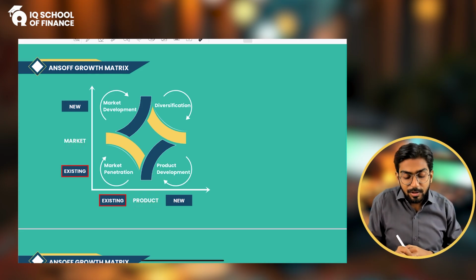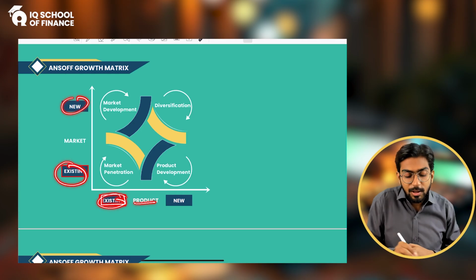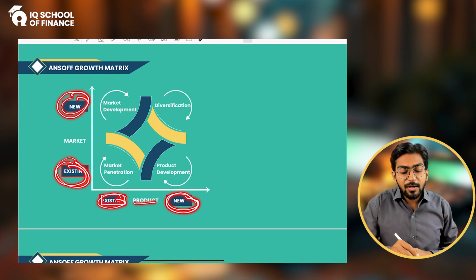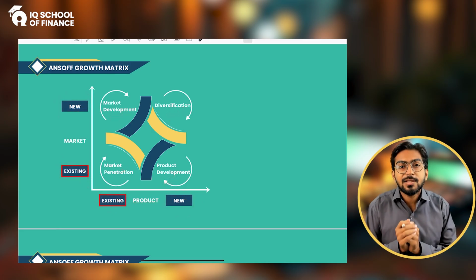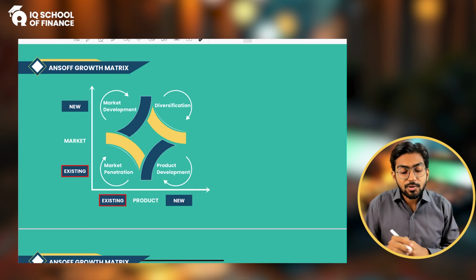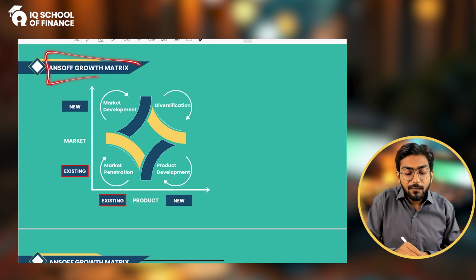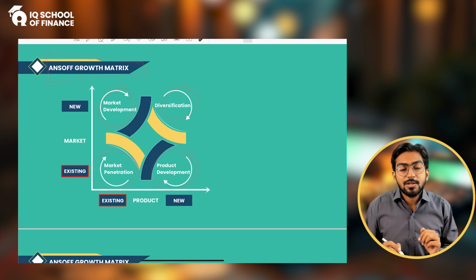For example, existing product, existing market; existing product, new market; new product, existing market; new product, new market. So based on that we have four combinations, four strategies, four techniques, four methods in which we can grow.